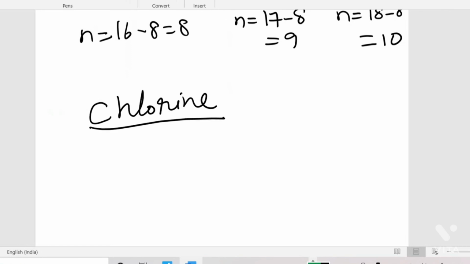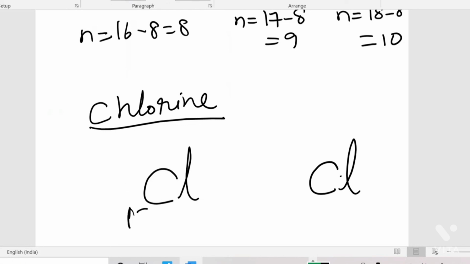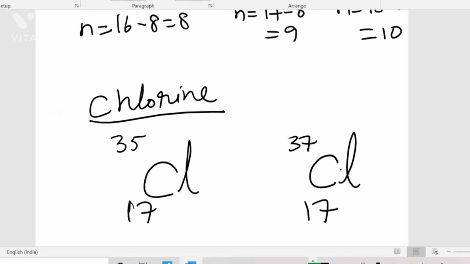So what is the symbol to represent chlorine? Capital C, small l. So capital C, small l is the symbol of chlorine, having atomic number 17 and mass numbers 35 and 37. So chlorine 35 and chlorine 37 are the different types of isotopes of chlorine.